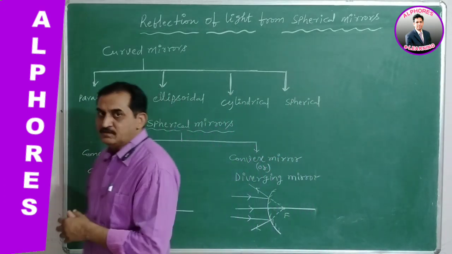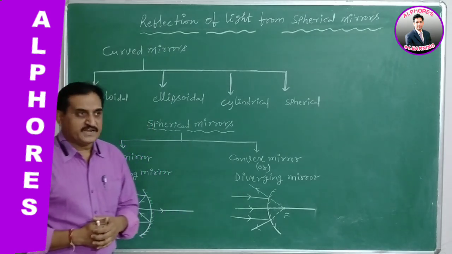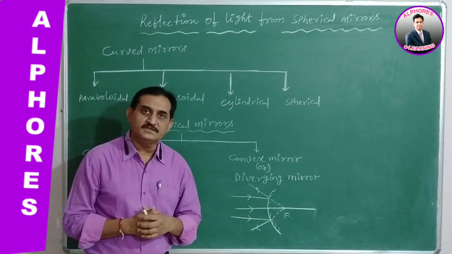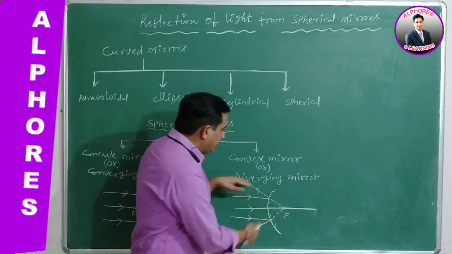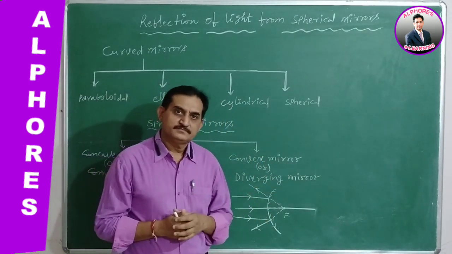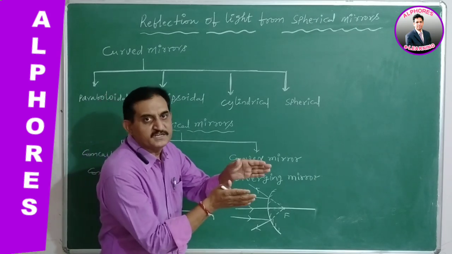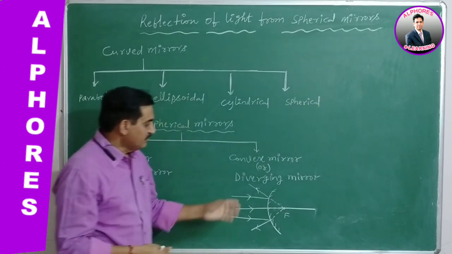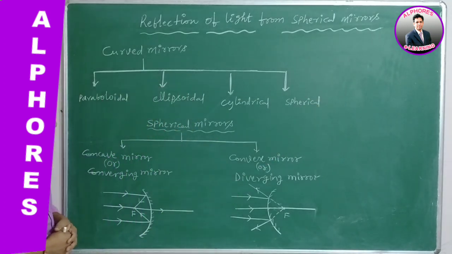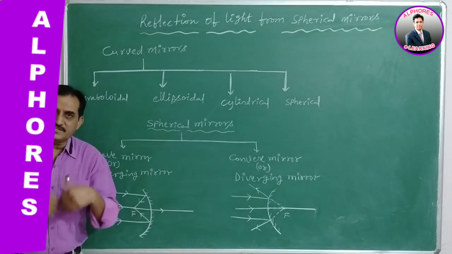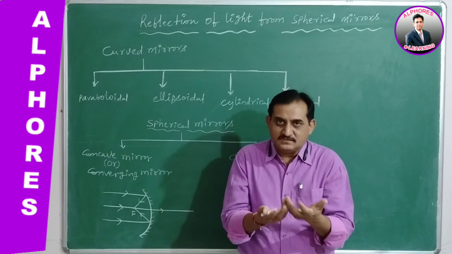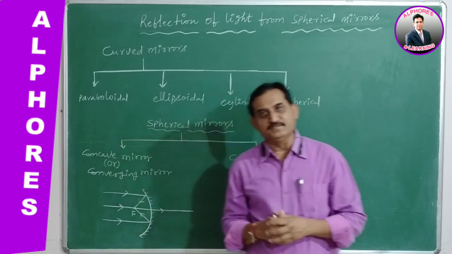And the other one is, whenever light rays, even a parallel beam of light, are incident on the spherical mirror, after reflection the light rays are diverging from it. The light ray is incident on the spherical mirror, and after reflection they are diverging. Therefore, the mirror is said to be a diverging mirror. So basically, how can we imagine the structure of the concave mirror and convex mirror?